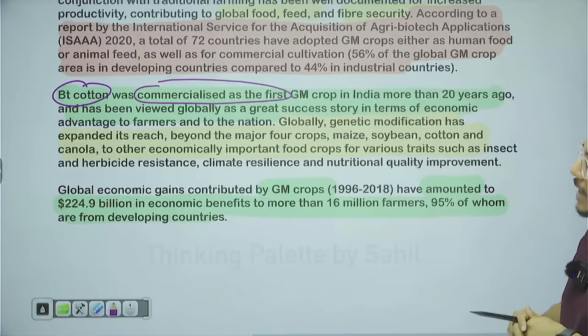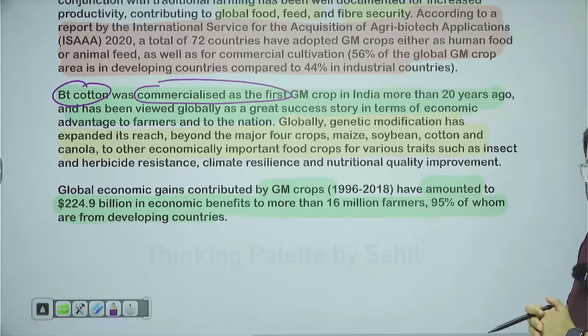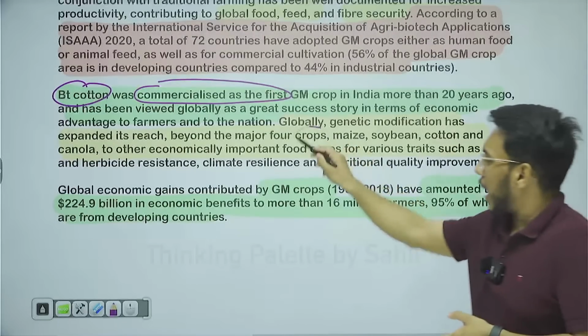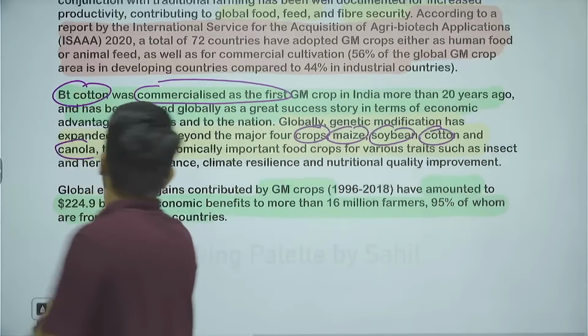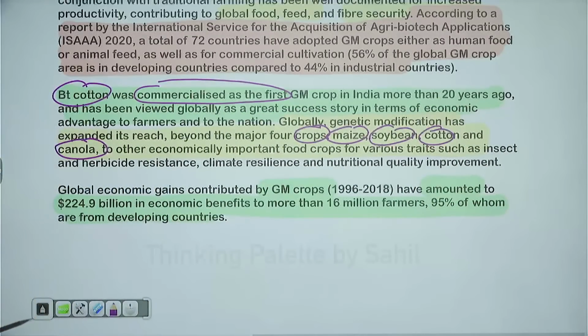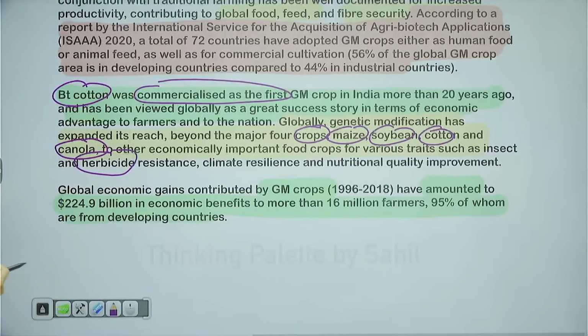Now it has been said that around the world many more crops are getting engineered. Beyond maize, soybean, cotton, and canola, other economically important crops have had genetically modified variants developed, and through these variants they are becoming more tolerant to insects and more tolerant to herbicides, etc. It is provided that these genetically modified crops have contributed hugely.